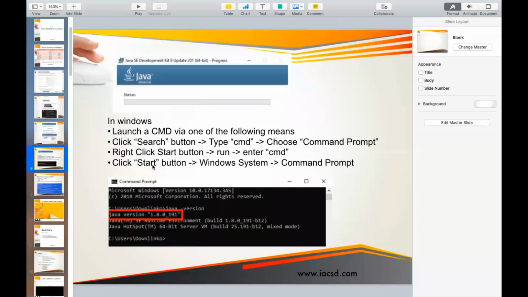I hope some of you know how to open a command prompt. You can go to Start, System, and Command Prompt. In a Windows command prompt, you have to type java space hyphen version. Notice there is only a single hyphen. Then you will get to know the Java version. If this is successfully possible for you, that means you have successfully installed Java.